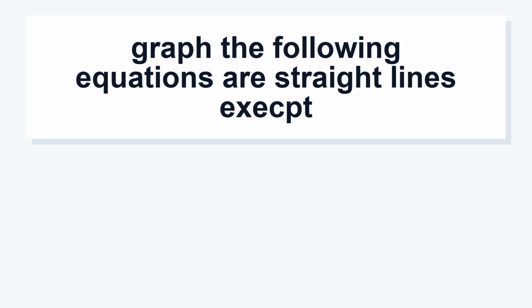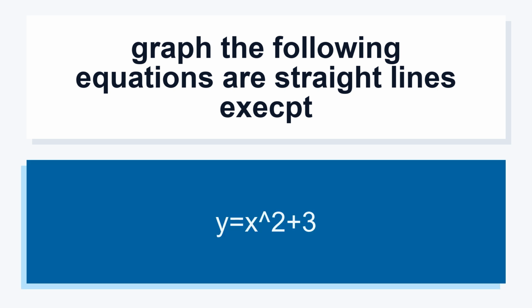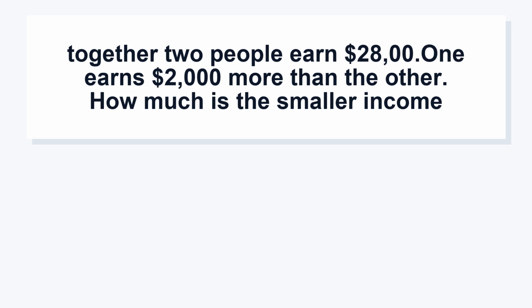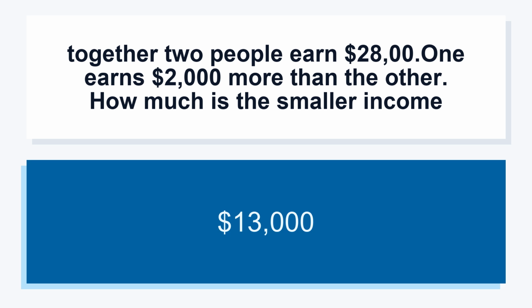Graph the following equations. Are straight lines exact? Y equals x² plus 3. Together two people earn $28,000. One earns $2,000 more than the other. How much is the smaller income? $13,000.